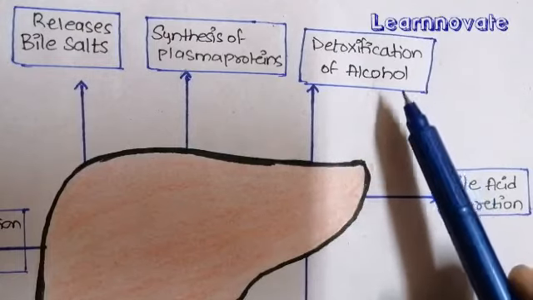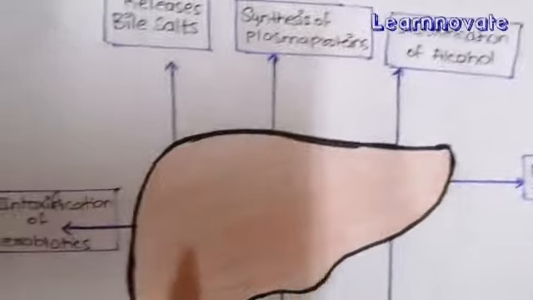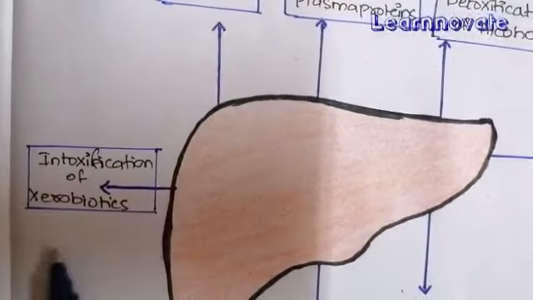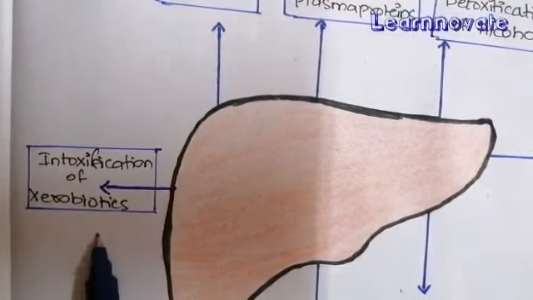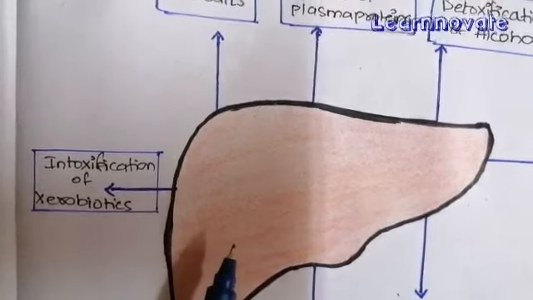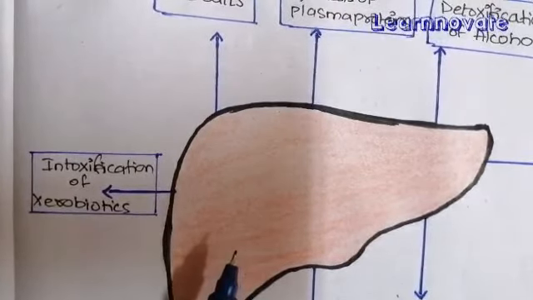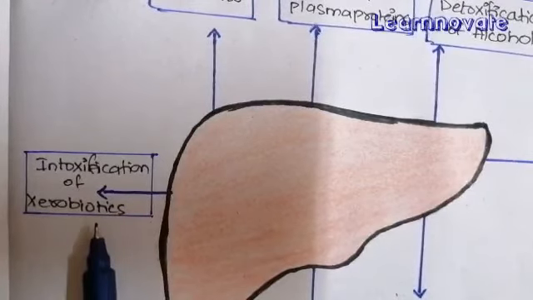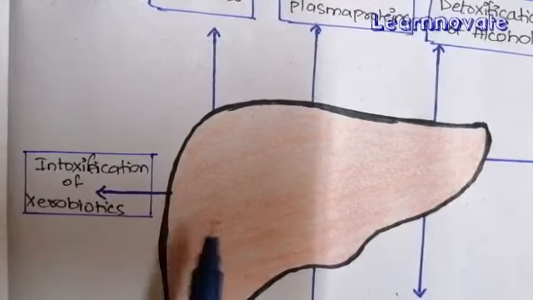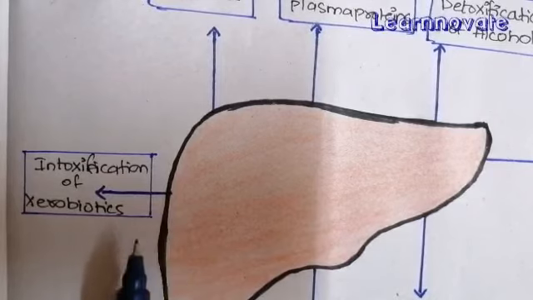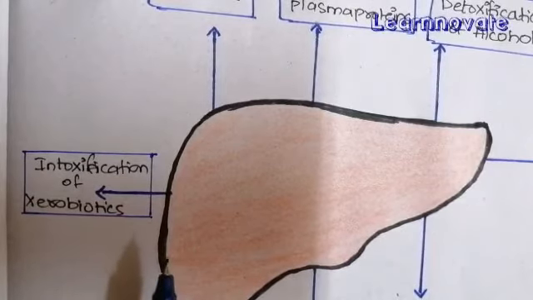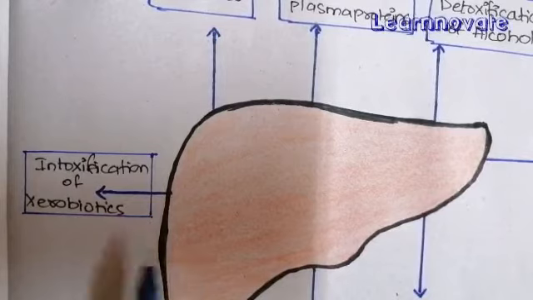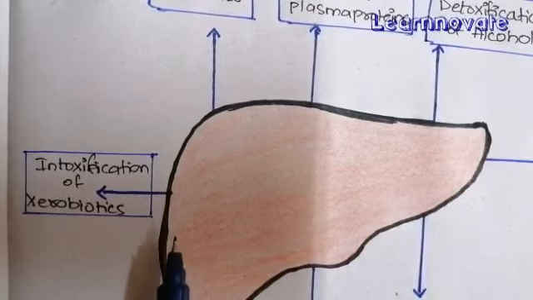So detoxification of alcohol, and also one more important function is the detoxification of xenobiotics, that is any other foreign substance, or the antibiotic that is taken, or any toxin that is taken. So they can be detoxified in the liver. So the liver is going to detoxify that toxin and easily filter it out of the blood. So this is also an important function of the liver.